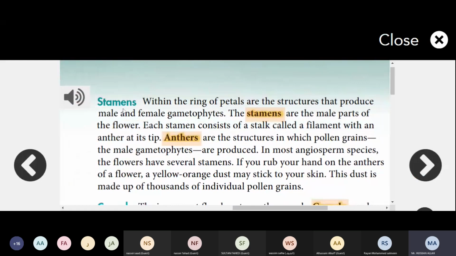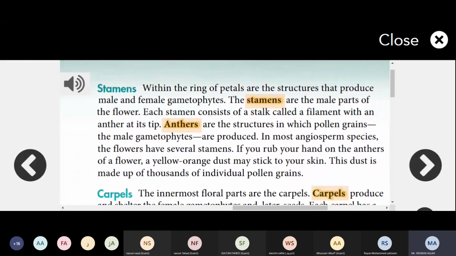If you look at the stamen, within the ring of the petals are the structures that produce male and female gametophytes. The most important part is the stamen. Stamens occur inside the petals, and they produce the male and female gametophytes. So both are produced by the stamen.